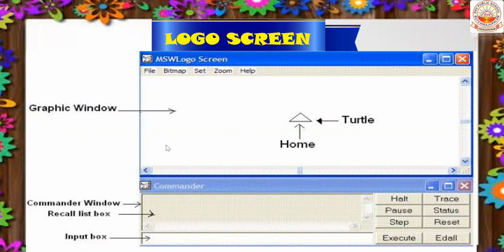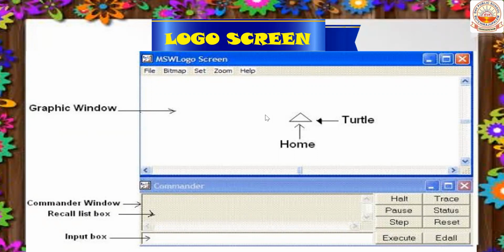Understood? In the graphics window, you can see a triangular shaped object, isn't it, children? This is called the turtle. Just as you use a pencil to draw and write in your notebook, Logo uses a turtle to draw. So how you write in your notebook, you use a pencil or a pen, isn't it, children? Here Logo uses a turtle to draw in the graphics window.